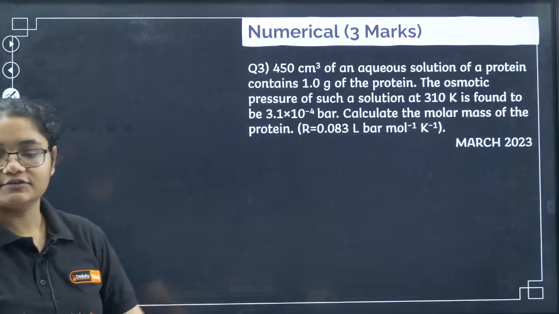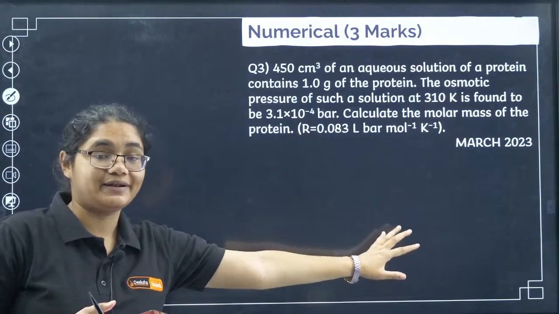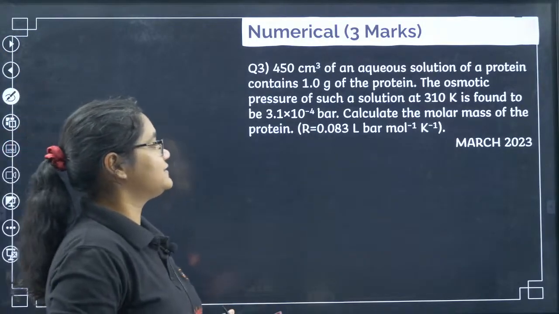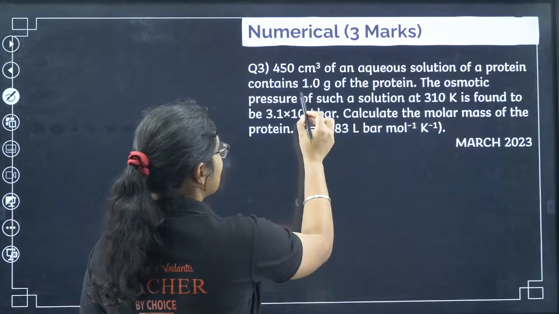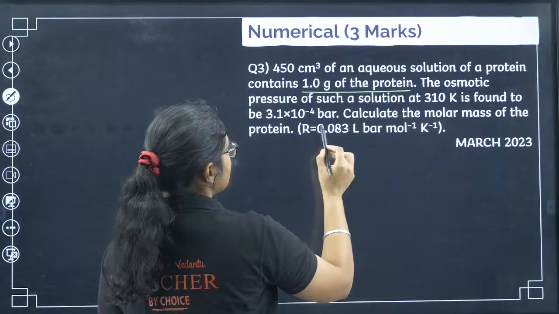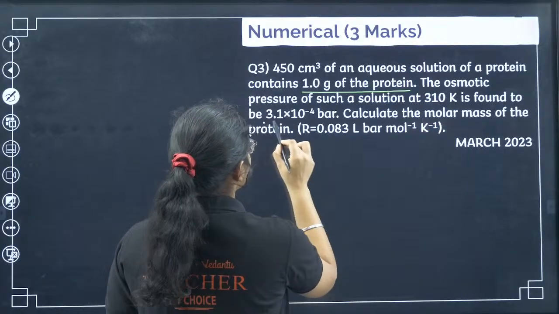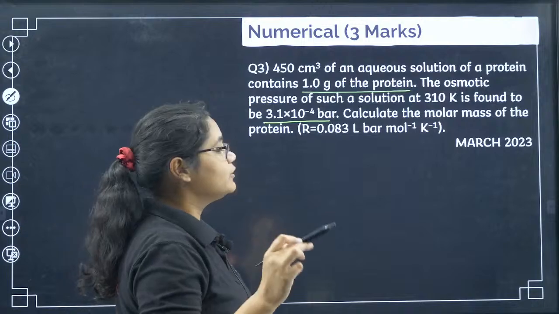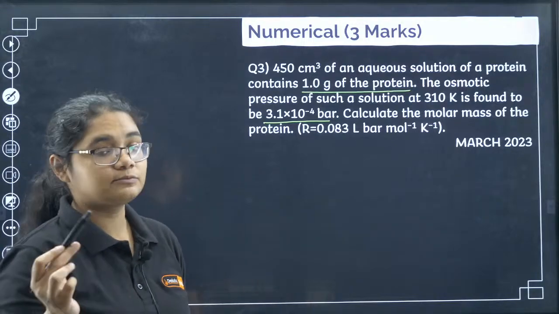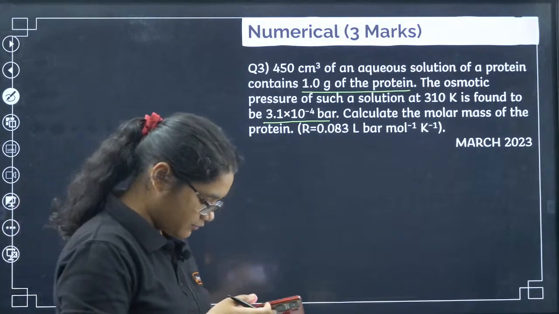Okay, next please try this question. It is a PYQ of March 2023 question. So 450 centimeter cube of an aqueous solution of a protein contains 1 gram of protein. Okay, the osmotic pressure of such a solution is found to be 3.1 into 10 to the power of minus 4 bar. Calculate the molar mass of the protein. Okay, so osmotic pressure question. I'll give you 1 minute.